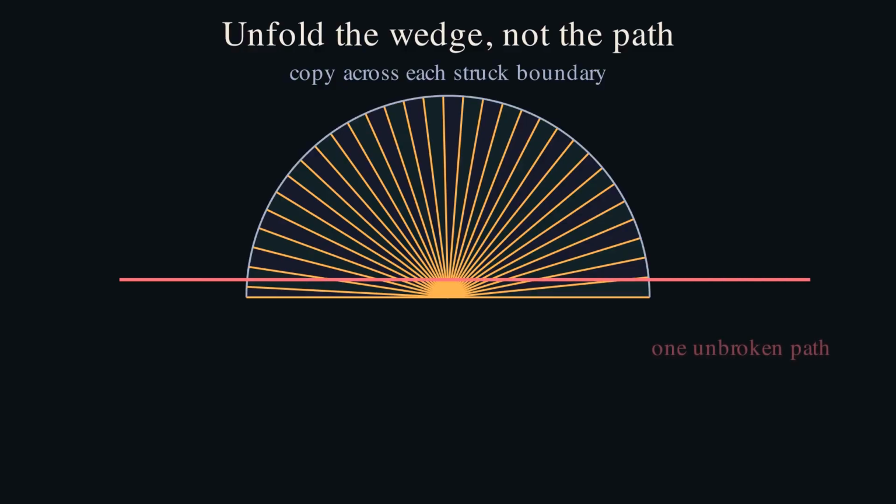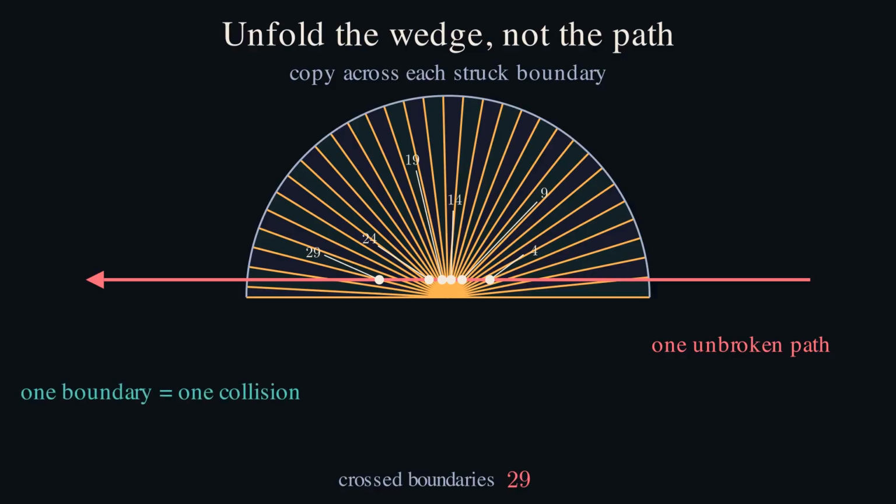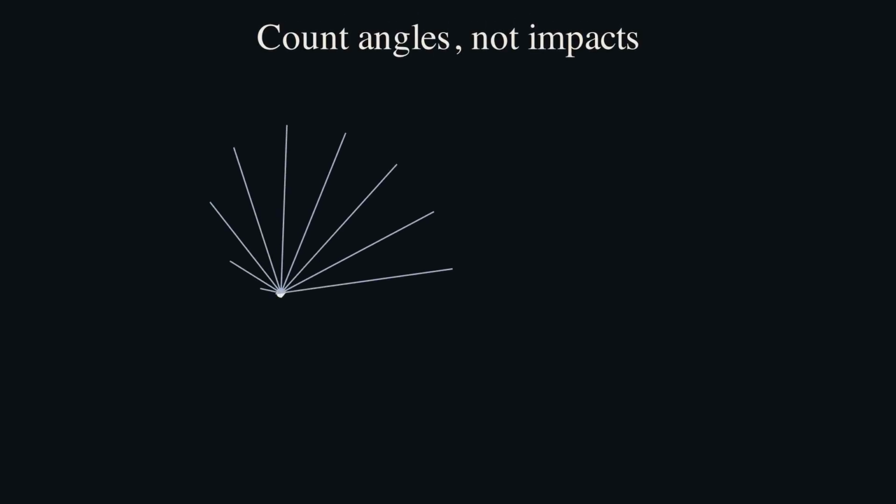This is the exact turn in the mechanism that I love. The physical mess disappears, and the block's entire history becomes a straight line sweeping through equal angular slices. Now, pi isn't a visitor. We're literally asking, how many angles of size theta fit into a half turn? So the answer is almost just pi divided by theta. Almost, and the almost matters because collisions are whole events.